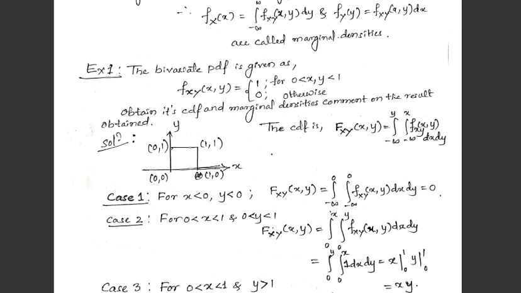Let's consider the next case. In the next case, our x is in between 0 to 1 and y is in between 0 to 1. When we go for this case, then we write this equation as it is, and we know that fxy of xy is 1 for this case, just dx and dy. Then when we go for its integration, it would be x from 0 to x and y from 0 to y, because it is just like convolution.